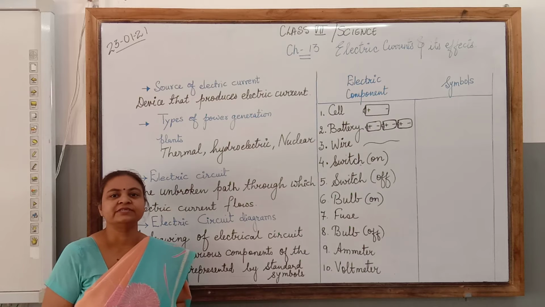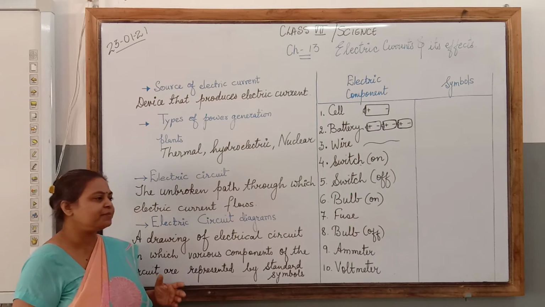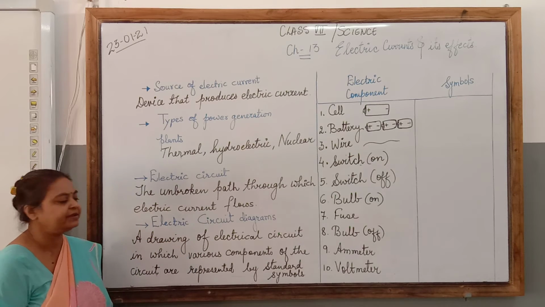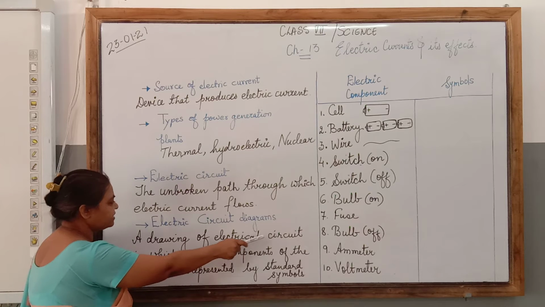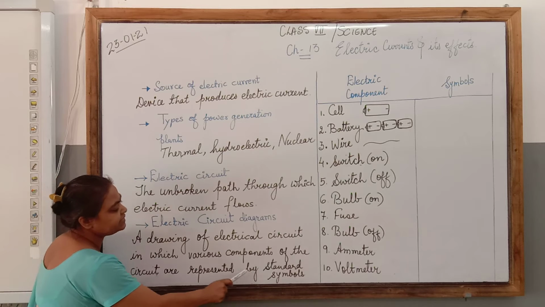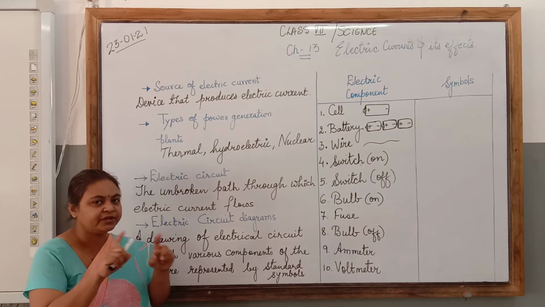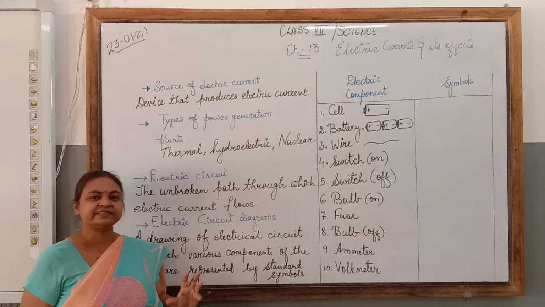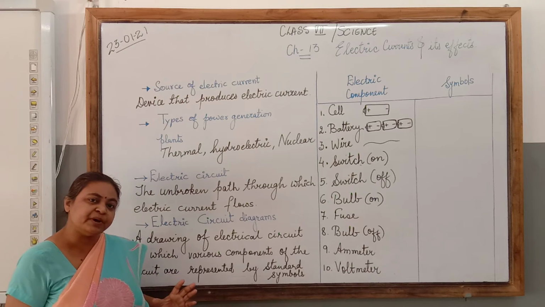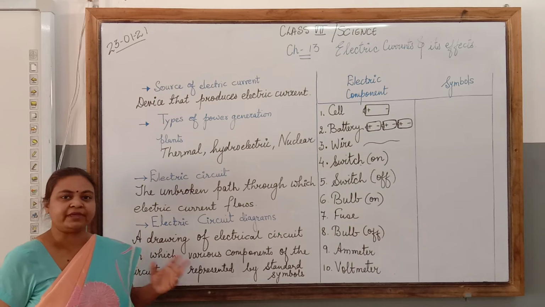It can cause short circuit. So it is necessary to know the symbols and how to represent a circuit diagram. So let us define what is a circuit diagram. A drawing of electrical circuit in which various components of electric circuit are represented by standard symbols. Means here we are not making the drawing of the cell, we will use the symbol of the cell. Right? So it's a drawing of electric circuit but using symbols for electrical components instead of their drawing.